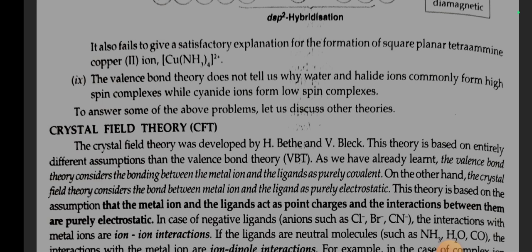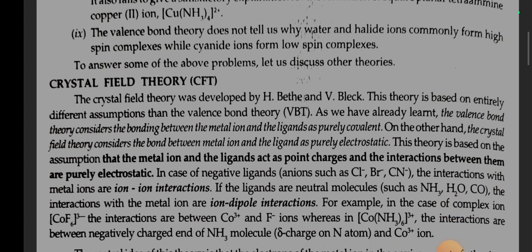Number 9, the valence bond theory does not tell us why water and halide ions commonly form high spin complexes while cyanide ions form low spin complexes. To answer some of the above problems, let us discuss other theories.